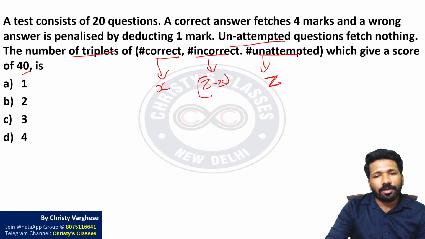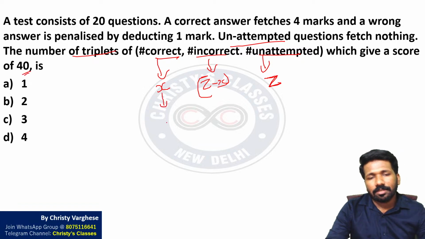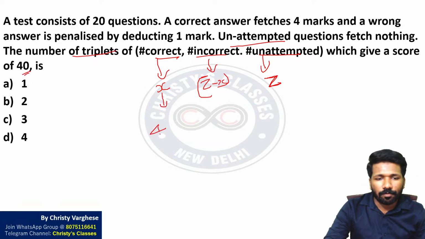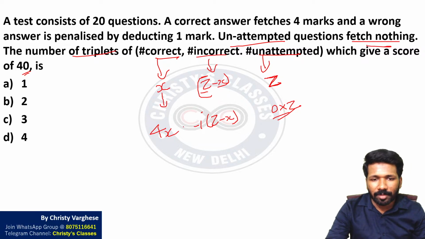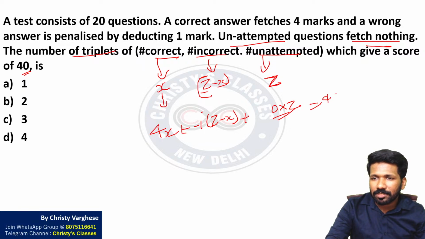Total marks should be 40. How much will the correct answers give? 4 marks each, so 4x marks. Incorrect answers give minus 1 mark for z minus x questions, and unattempted answers give 0 marks each, because no marks for unattempted. If you add these three, the total should be 40. The question says the total score is 40.